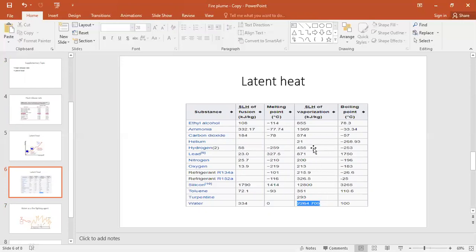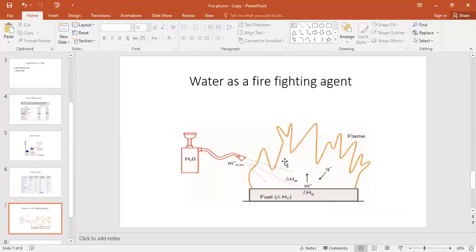This is the reason water can control the fire. If a substance has less latent heat, the fire spends only a few energy to evaporate the substance. But if it is water, the fire has to spend more energy to evaporate this water. That's why the fire will lose overall energy and turn off.